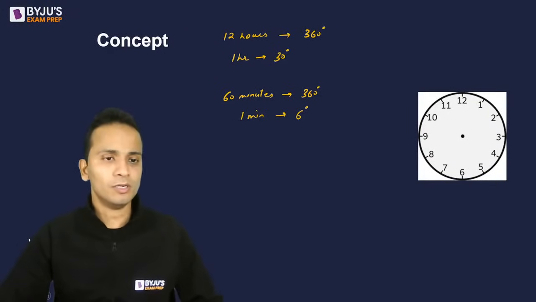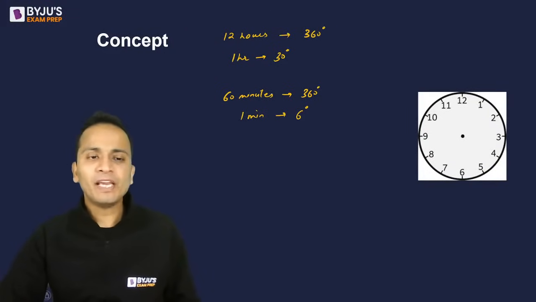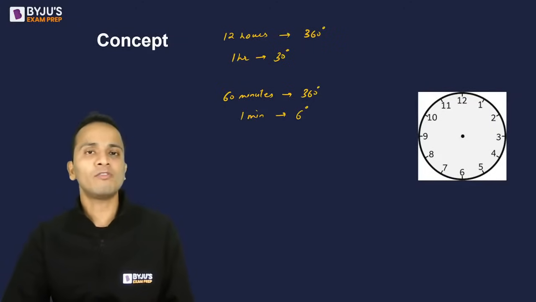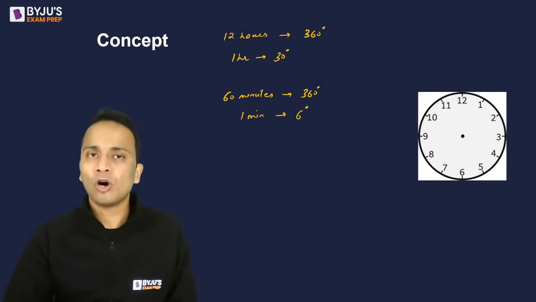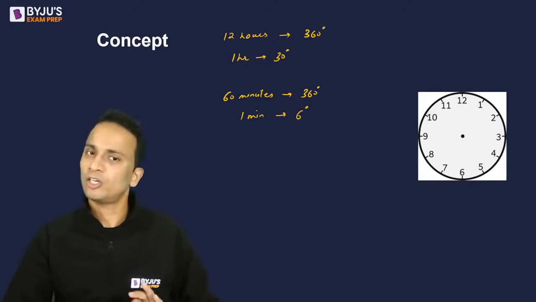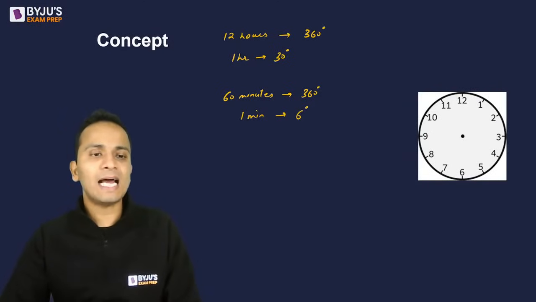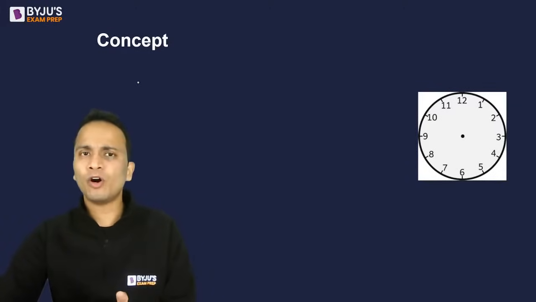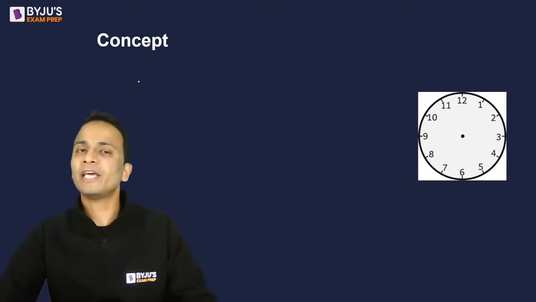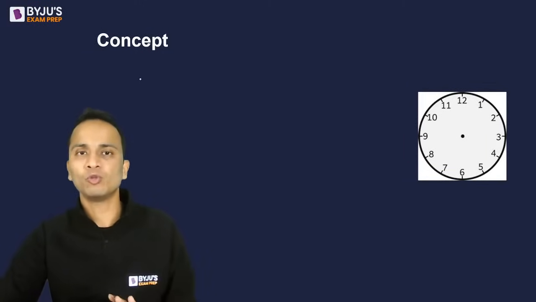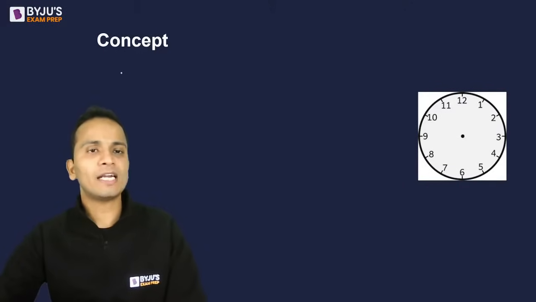Okay, so I'll be giving you some cheat codes. I'll be giving you some direct formulas using which you'll be able to solve most of the questions of clocks which are based on angle between the hands. So let us understand these formulas. There are two formulas. They will look similar, but their usage is slightly different. तो हमें ध्यान देना पड़ेगा कि कौन सा वाला formula कब use करना है. So let's have a look at the formula.